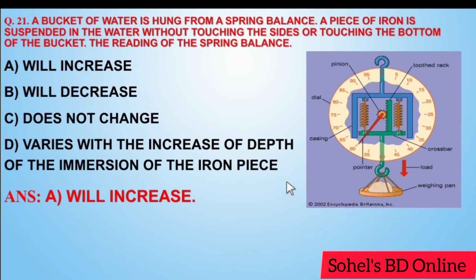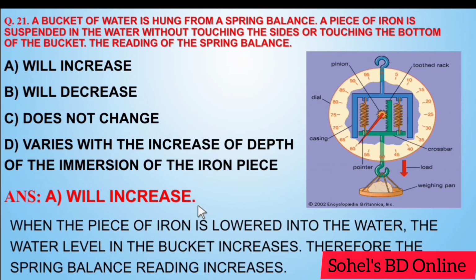Answer A, will increase. When the piece of iron is lowered into the water, the water level in the bucket is increased. Therefore, the spring balance reading increases.